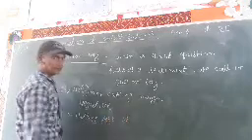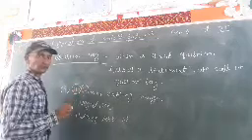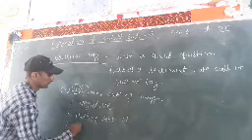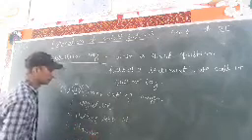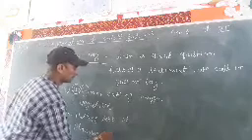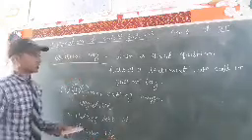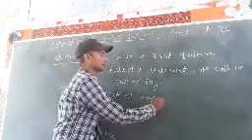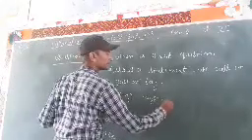Helping verb is "is". And what is the pronoun? Pronoun is "she". Now remove the full stop from here, add a comma and write the helping verb "is".